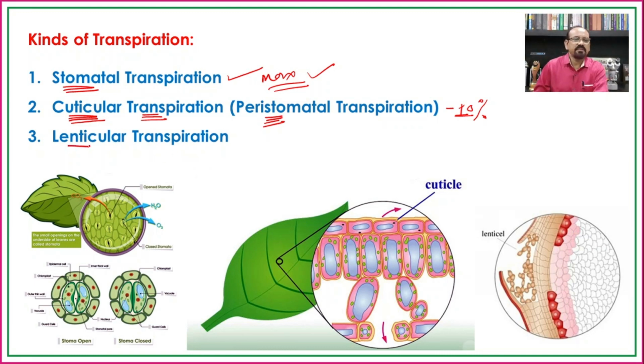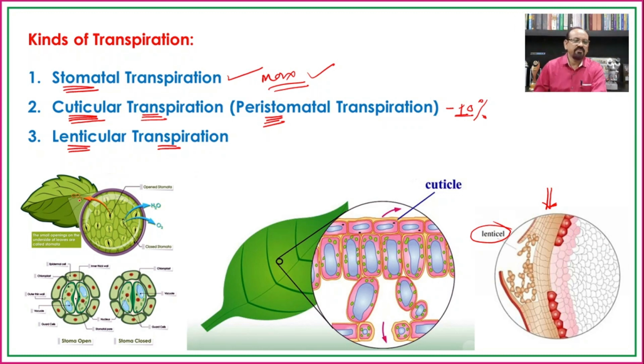And the third type, that is the lenticular transpiration. In case of the woody stems, there is the presence of lenticels, and these lenticels are also responsible to release a certain amount of water vapors, and hence such a type of transpiration through the lenticels is known as lenticular transpiration.